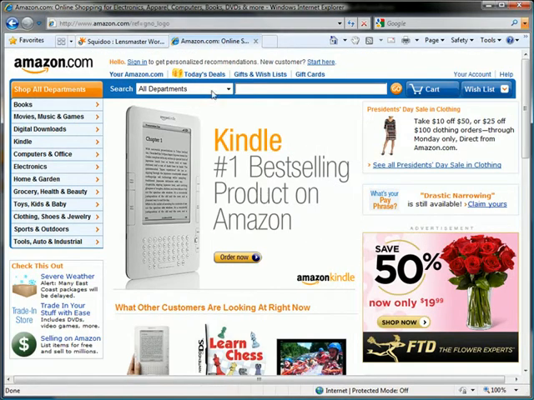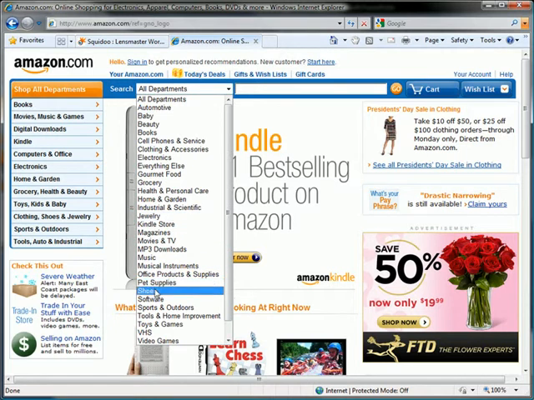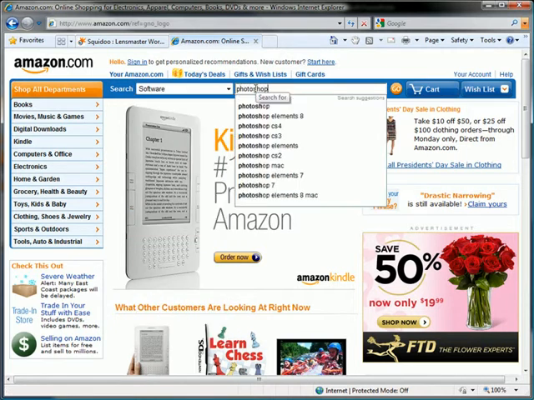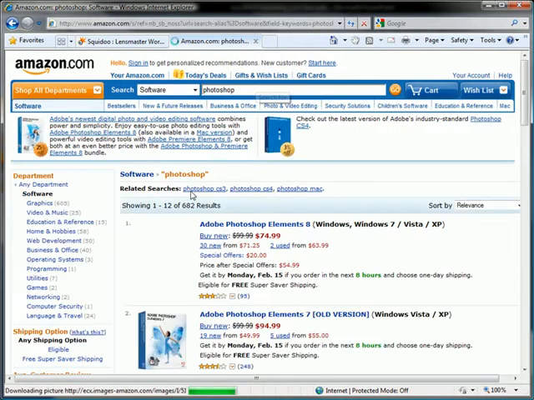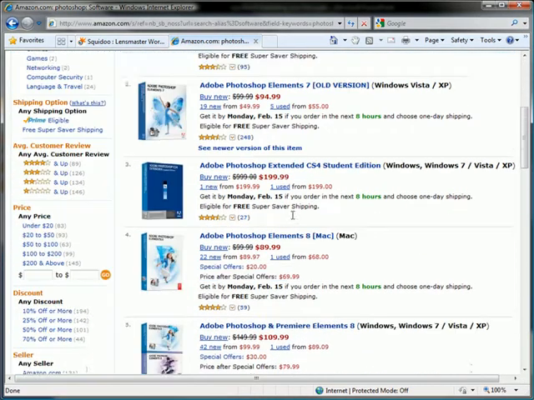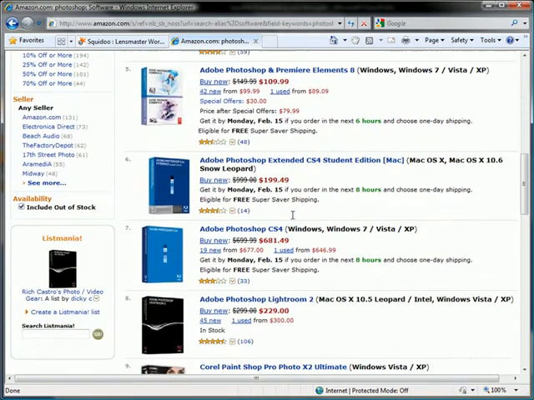And here, I'm going to click the drop down to search in software. And I'll do Photoshop. And then if I find something, let's do maybe CS4 there. I'll just click on that.